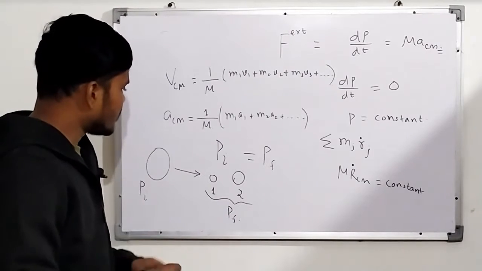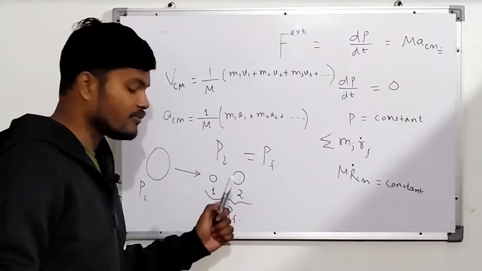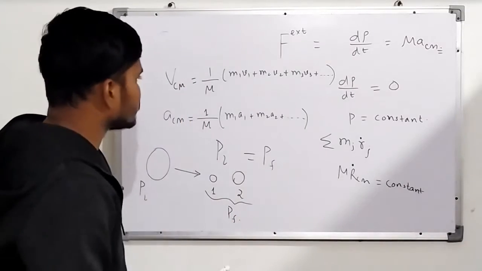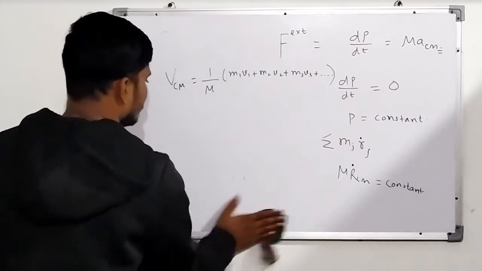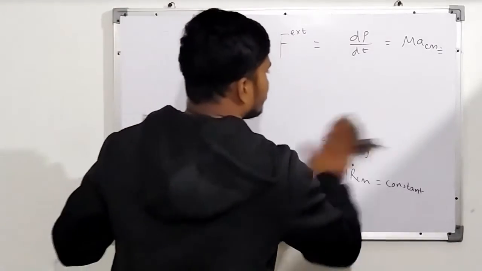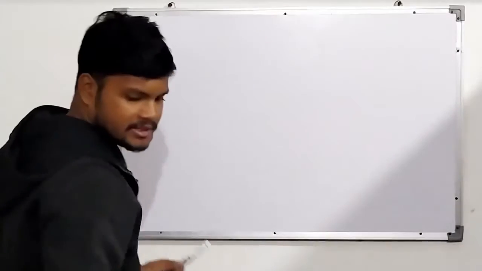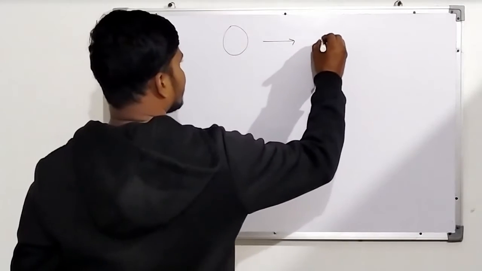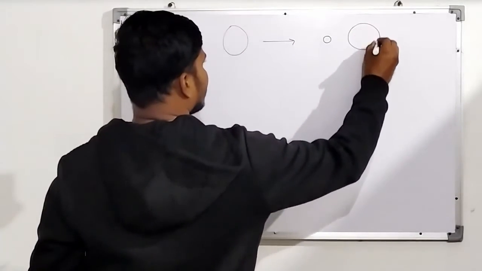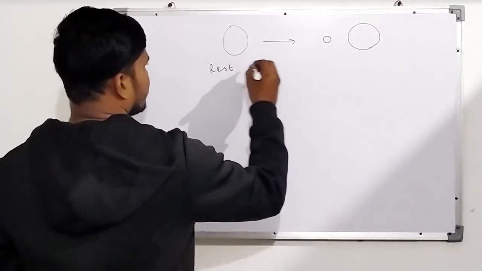Now you can see here this is m1 v1 and this is m2 v2. What does it tell you? For example, we have this ball and after that it explodes. It was at rest, and it will explode.